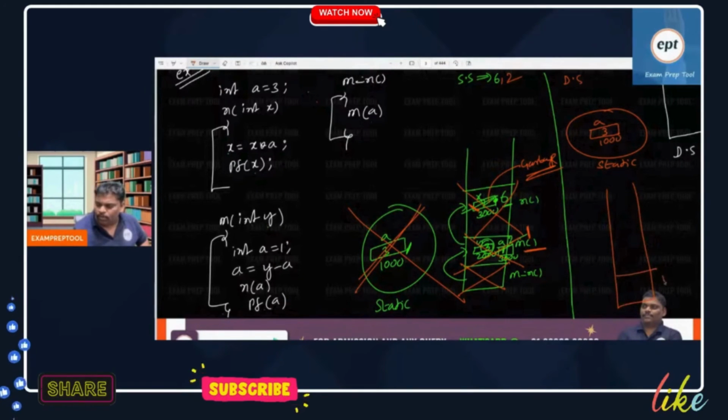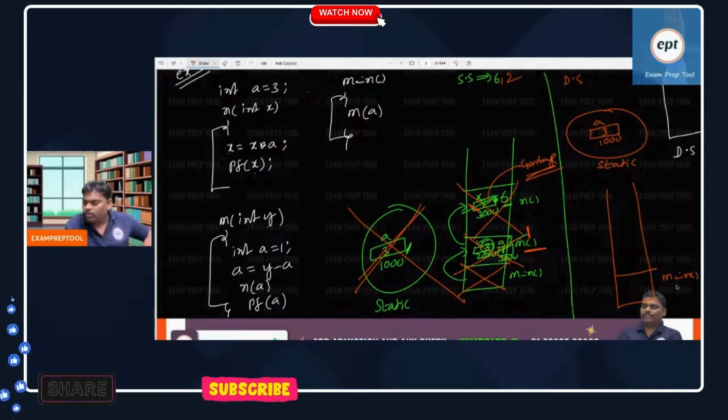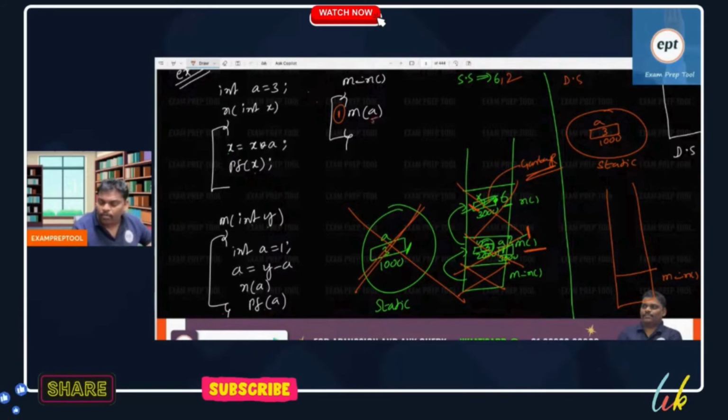Main is called. Everything is the same except a few places. Can you see in the main program? Everyone observe in the main program. First line, m of a, right? When you call a main function, push. In the main function first line, m of a. What is this a?